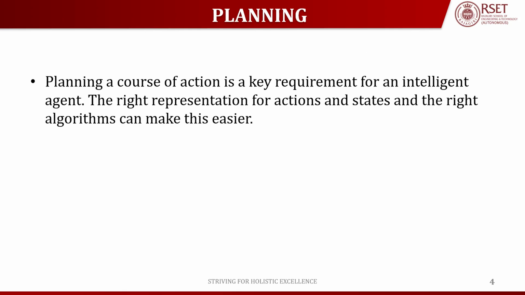Planning is a course of action, which is a key requirement for an intelligent agent. The right representation for actions and states and the right algorithms can make things easier. Imagine a robot in a room whose goal is to reach a door. If the robot does not plan, it may hit obstacles, move in circles, or waste so much time. But if it plans properly, it will choose the correct steps, avoid obstacles, and reach the door very efficiently.